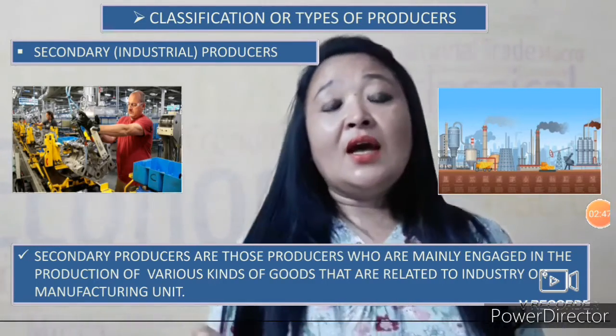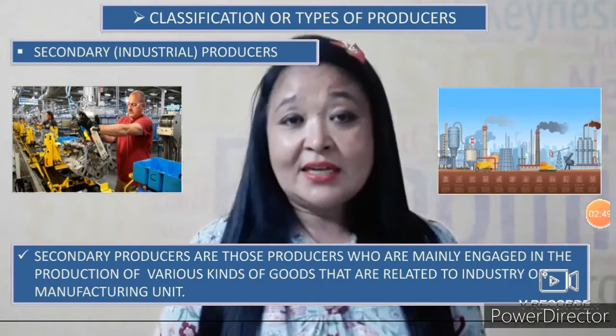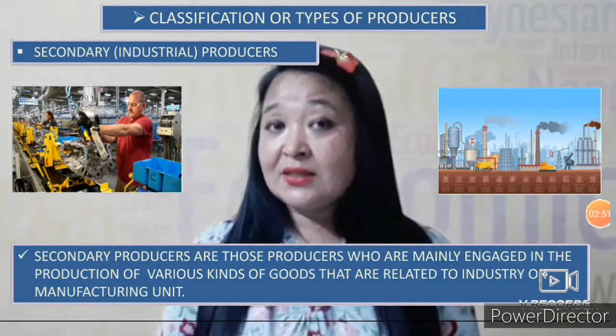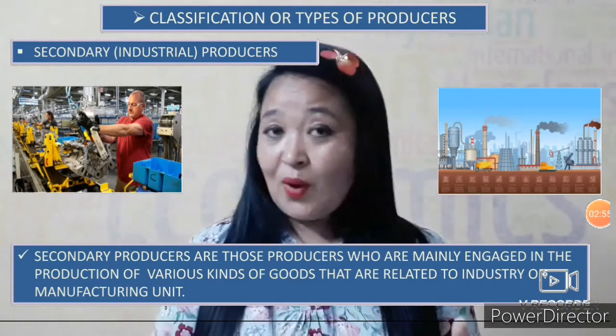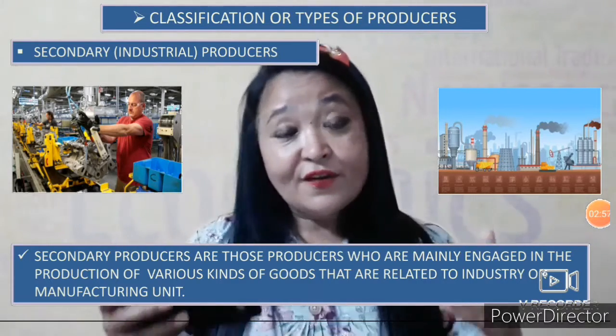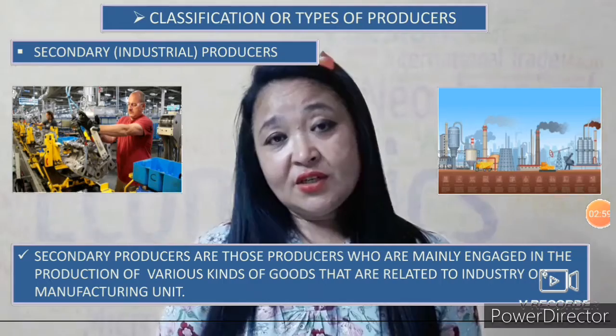So the goods produced by the secondary sector are also known as what? Finished products or manufactured products.